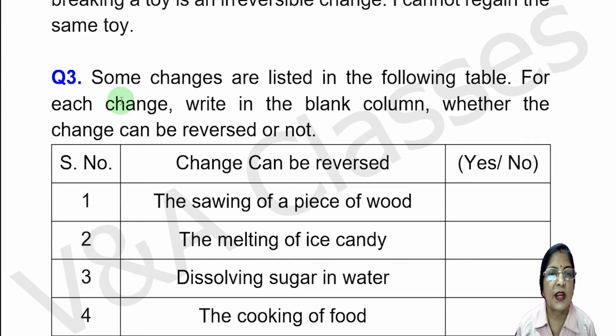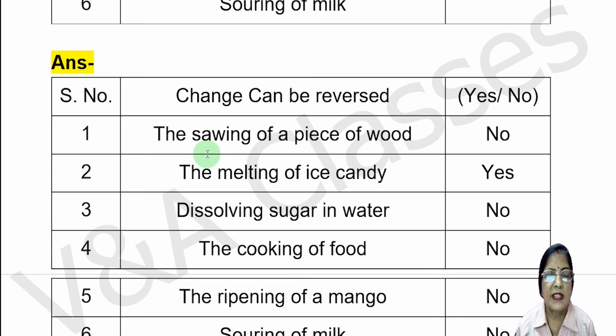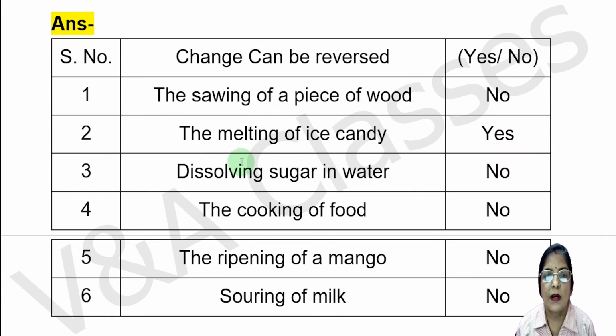Now question number 3. Some changes are listed in the following table. In this table, for each change, write in the blank column whether the change can be reversed or not. So first change is the sawing of a piece of wood. Answer will be no. Next change, the melting of ice candy. Answer will be yes.